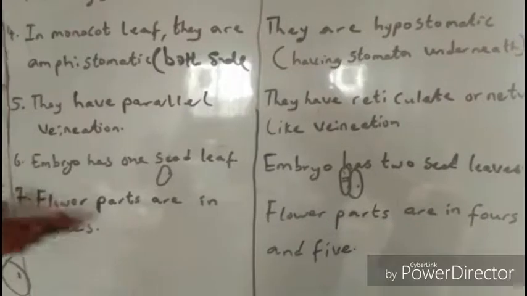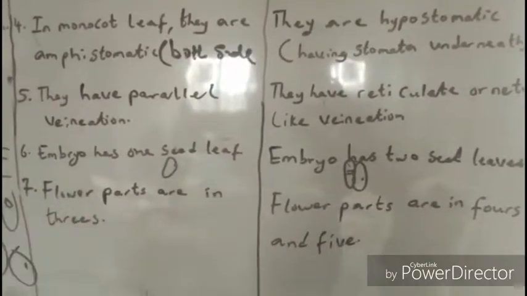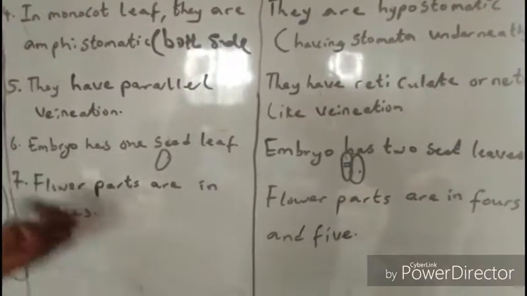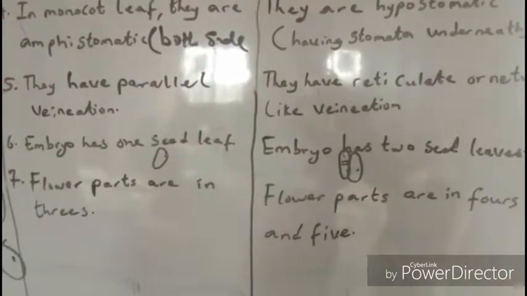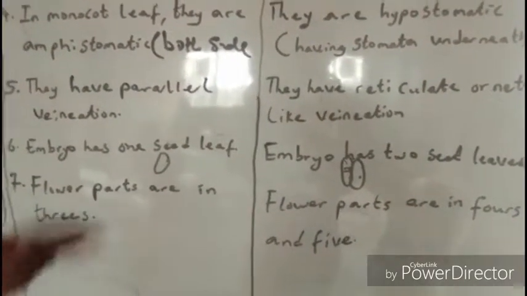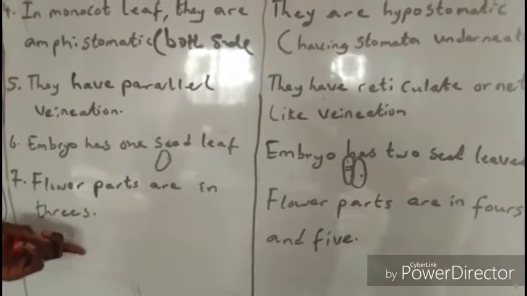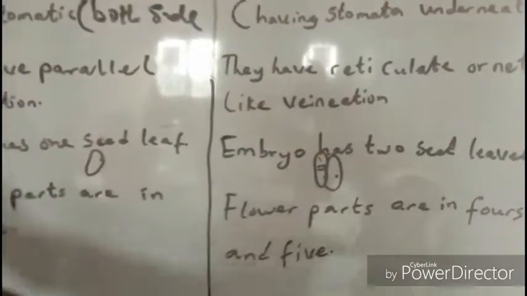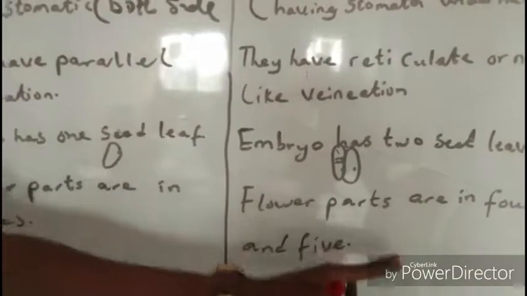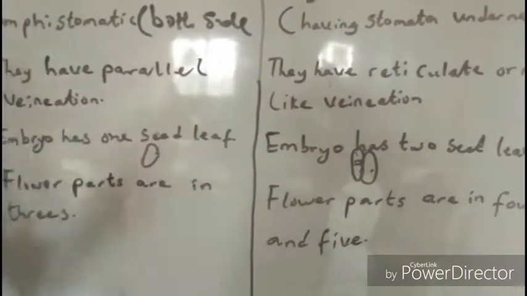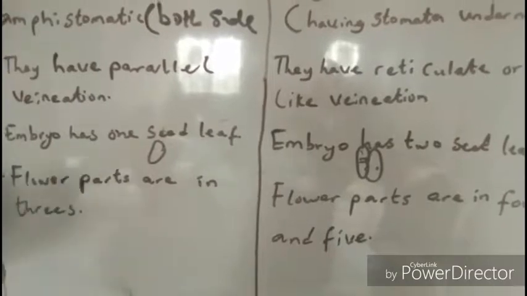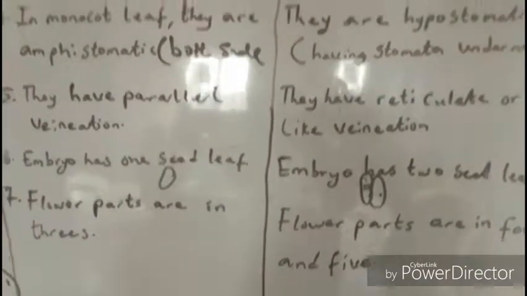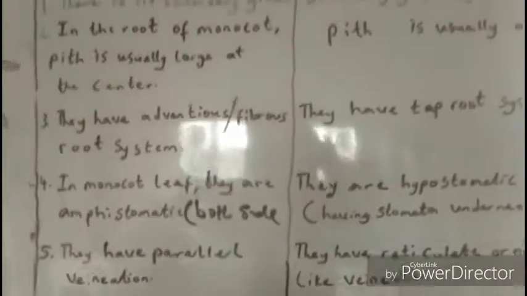Now, flower parts are in threes. Three threes. This one are in 4s and 5s. So you can have, this one can be 3, 6, 9. You know what I'm saying? Multiple of 3. This one, it can be 8 or 10 or 12 or 16 in that order. All right? So basically, that's an overview of division angiosperm.